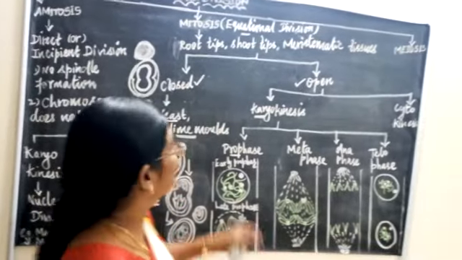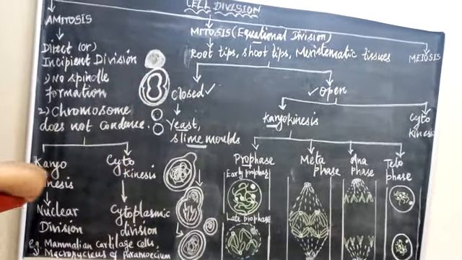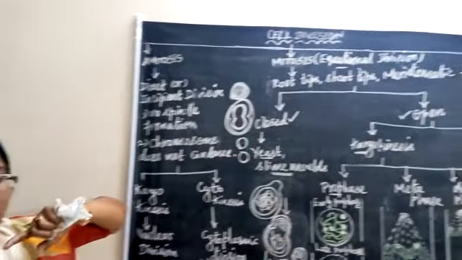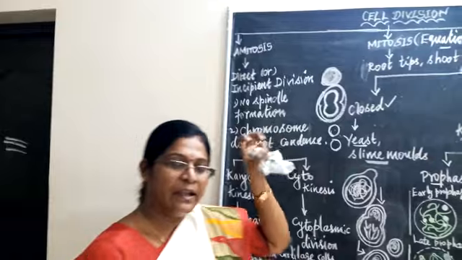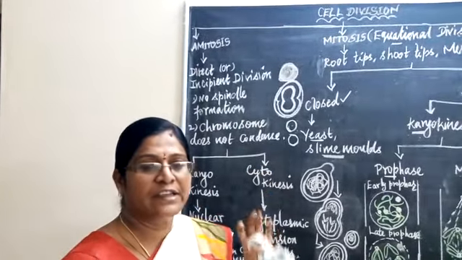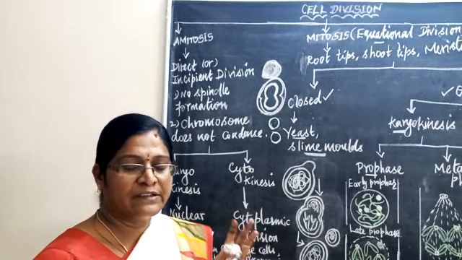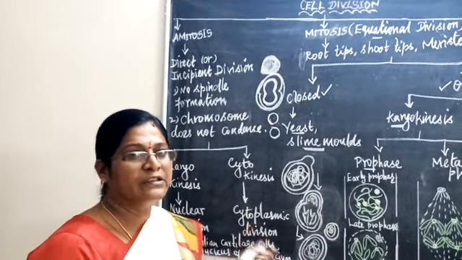Good morning to everyone. Today we are going to discuss cell division. In the last class we discussed only the cell cycle: what is meant by the cell cycle, and how interphase takes place during the cell cycle. In interphase we discussed three phases, that is the G1 phase, S phase and also the G2 phase.